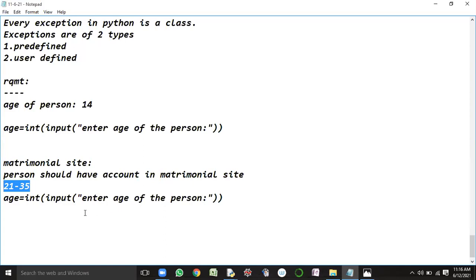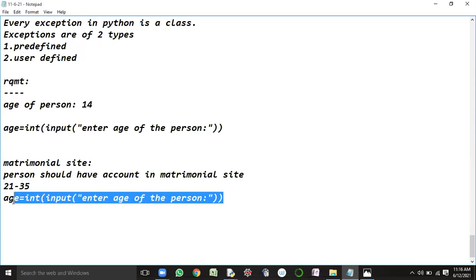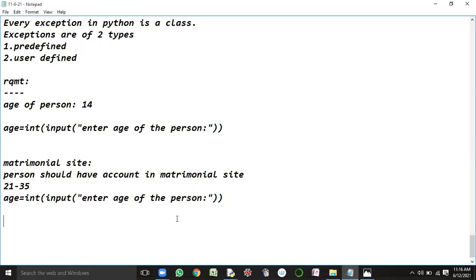If the user's age is 15, can he or she create an account in the matrimonial site or not?